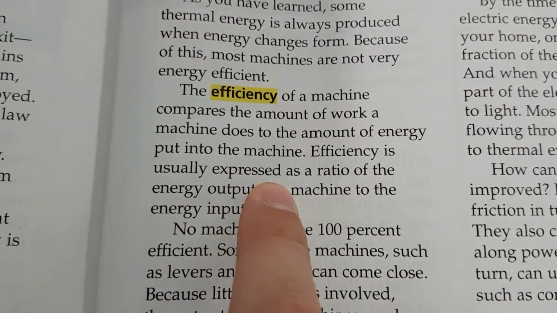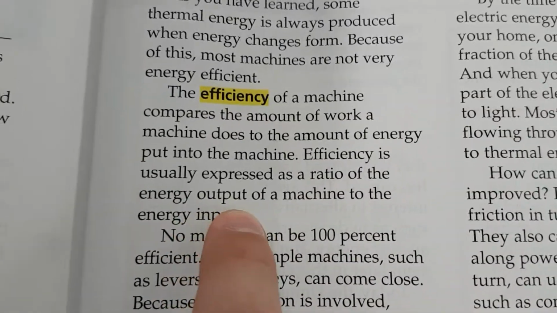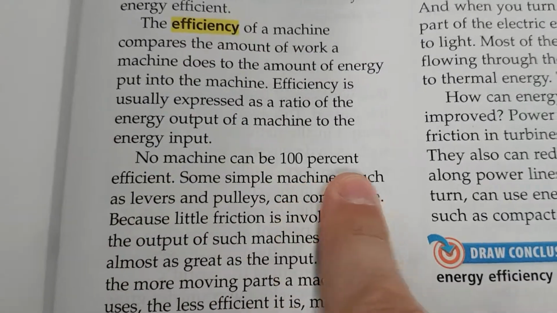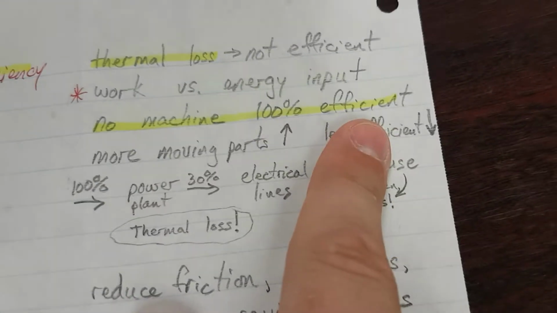Efficiency is usually expressed as a ratio of the energy output of a machine to the energy input. No machine can be 100% efficient.